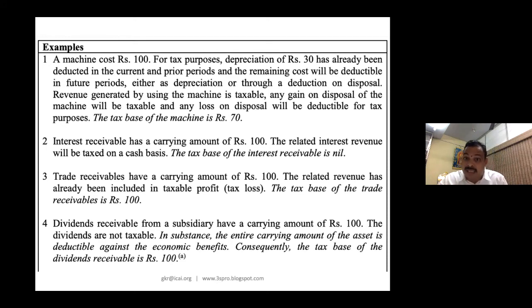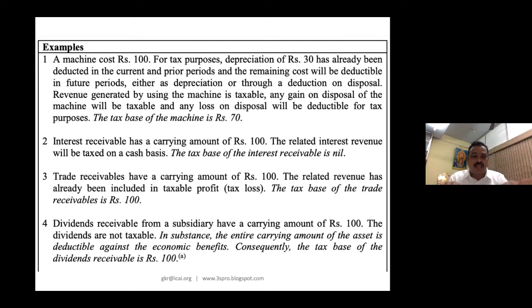But under the Income Tax Act, whether on accrual basis you will tax that interest or on cash basis you will tax that interest, that is very important. The related interest revenue will be taxed on cash basis. Then what is the tax base? It is only on cash basis, not on accrual basis. So your books of accounts has 100, but your tax base is 0, because tax does not tax that 100 rupees during that year.